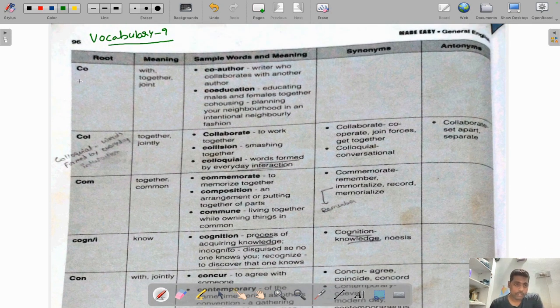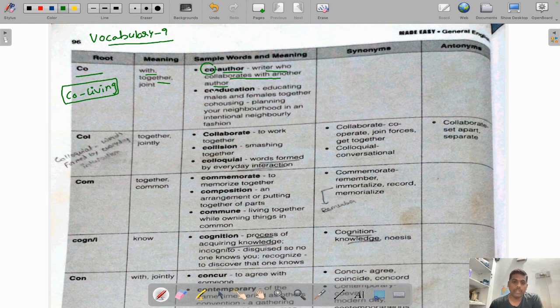So the first root word is co, which basically means with or together. For example, if two people live together, we can say co-living, right? So co means together, they are living together. If you take some of the words, the first word is co-author. Co means together, author we already know. So co-author means a writer who collaborates with another author, two authors working together.